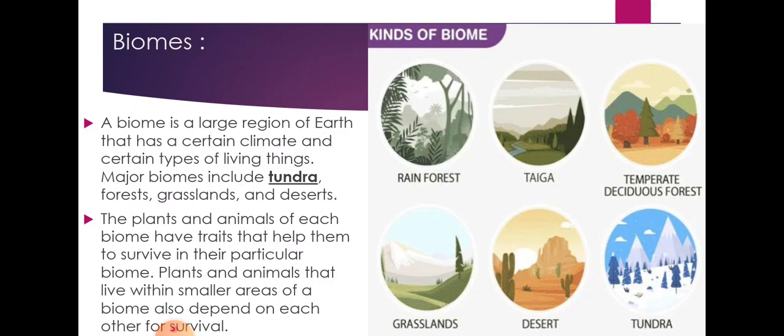Now you can see in the picture the types of biome which are present, like rainforest, taiga, temperate deciduous forest, grasslands, desert, tundra. So these are the examples of the biome.